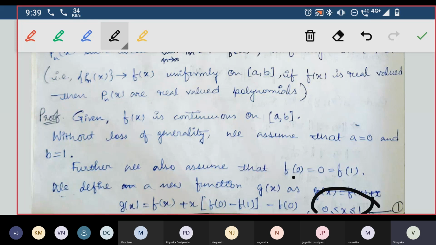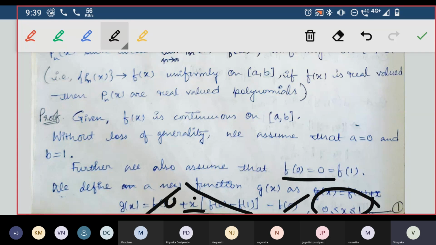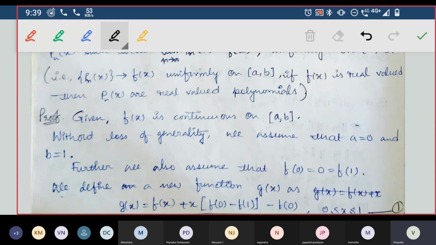So if you just check, if I put x equal to 0, what will it be? This x will become 0 and this entire term will vanish, and this will be f of 0 minus f of 0. So you can cancel this out. Already f of 0 is equal to 0, but still I am telling. So g of 0 will be 0.